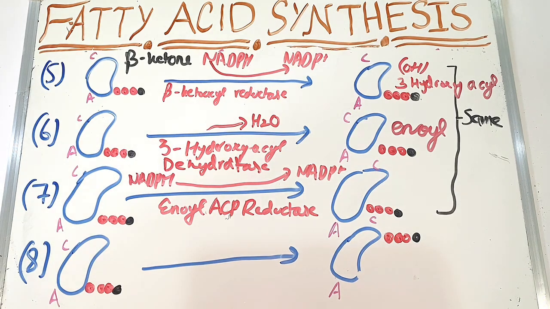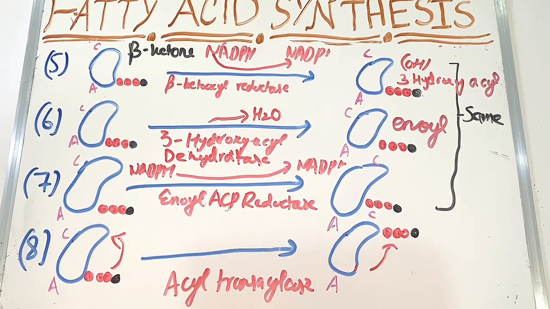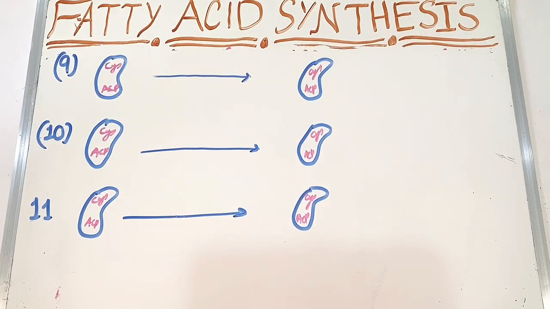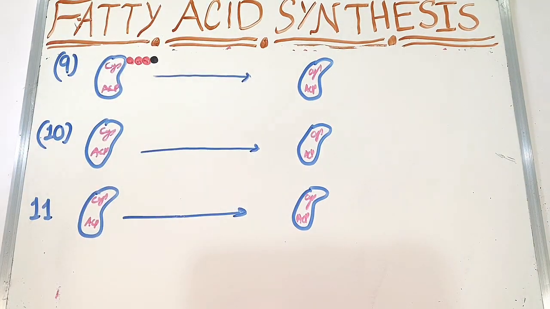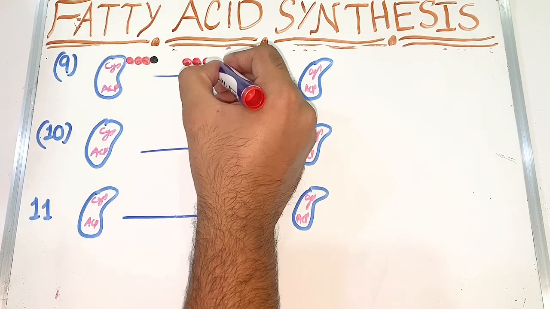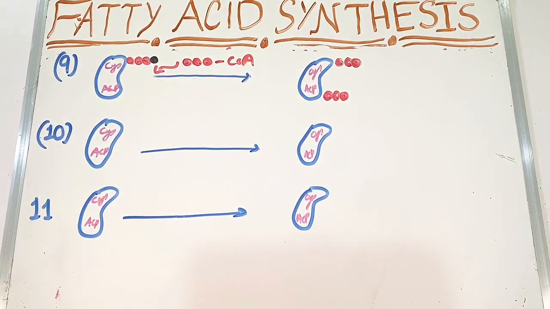As you can see, the shift or movement of the carbon is not happening because there is no movement, only there will be some reactions to release some molecules. So in seventh, enoyl ACP reductase will convert NADPH to NADP plus. In the eighth one, which is an important one, there will be movement of the position of 4 carbons to the Cys part by the enzyme called acyl transacylase. Now we have 4 carbons.